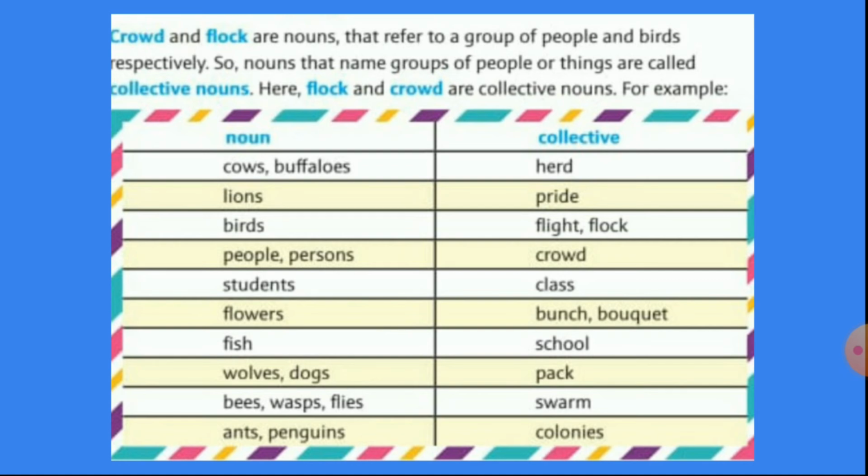A swarm of bees or a swarm of wasps or a swarm of flies. For ants and penguins, we can say colonies. Colonies of ants or colonies of penguins.